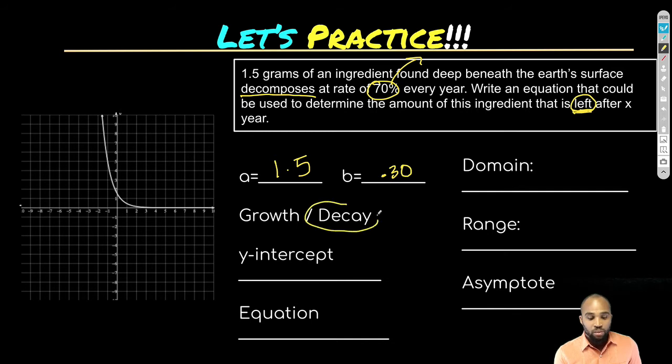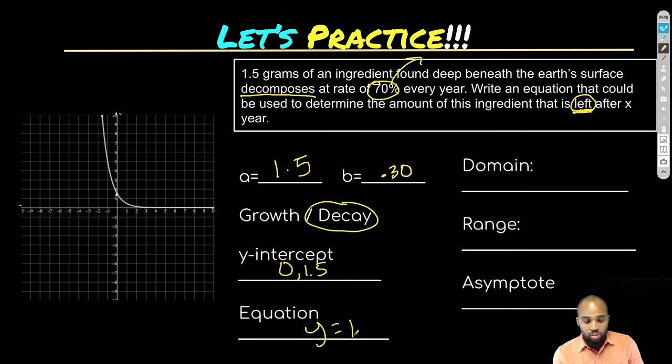This is a decay problem. We know that by the word decompose. And the y-intercept is where we started at, 1.5, (0, 1.5). And we can also see it right here on the graph if you were to graph that. Of course, you need the equation to graph it. So that's what we're going to put together now.